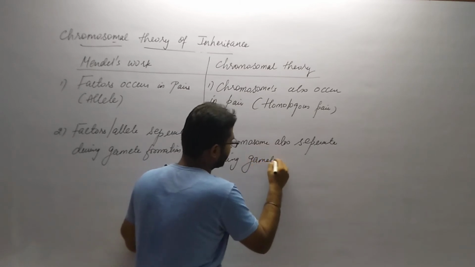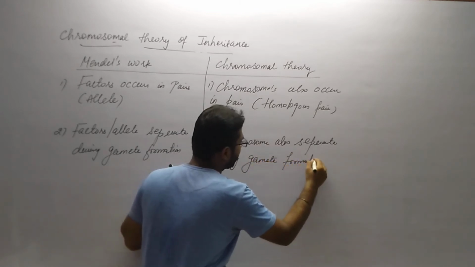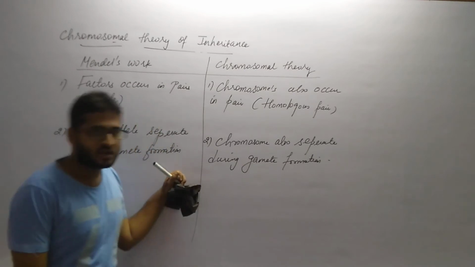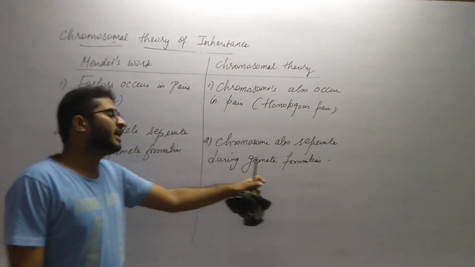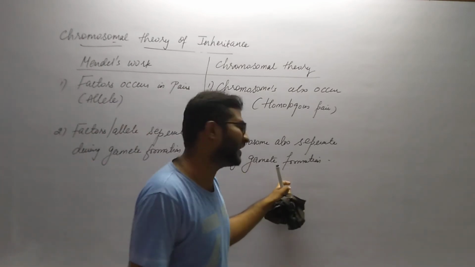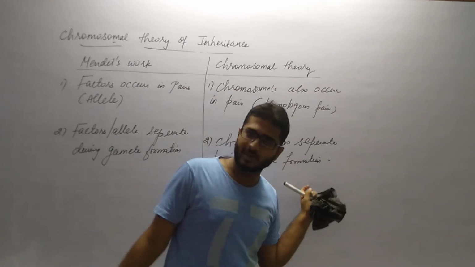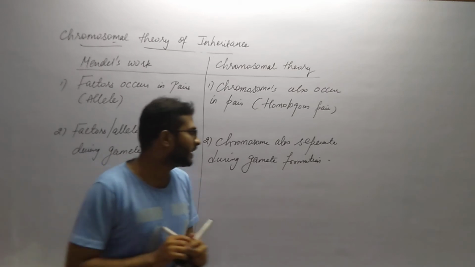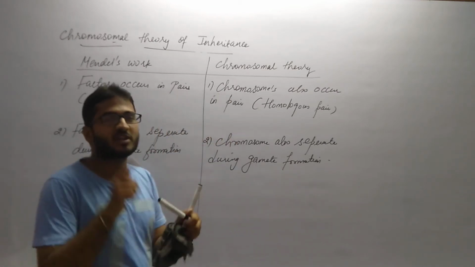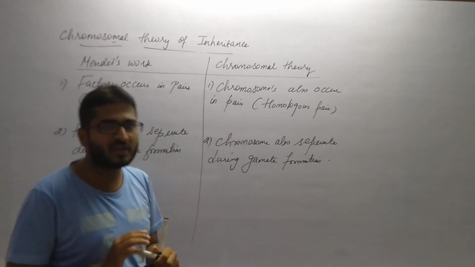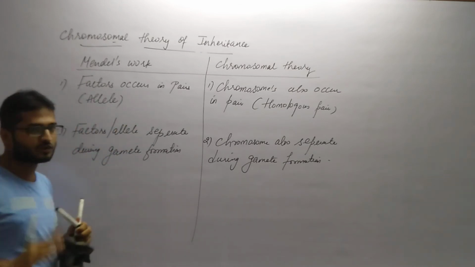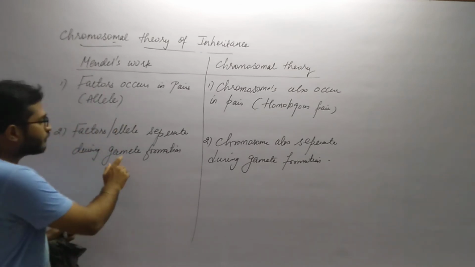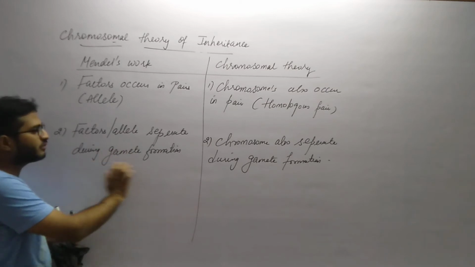And what is the process of gamete formation called? Gametogenesis. Gametogenesis is the process in which gametes are produced. We know that the male gamete is called sperm, and the female gamete is called ova. Gametes are always haploid, but the parent from which gametes are produced is always diploid. Now focus here: factor alleles separate during gamete formation.